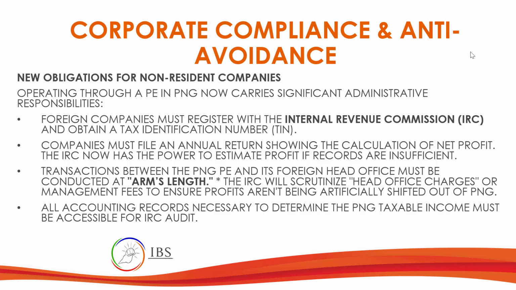Another one is on anti-avoidance. So new obligation for non-resident companies, if they have permanent establishment here, their administrative responsibilities will be: foreign companies must register with IRC and obtain a tax identification number. So automatically they will need to have that tax identification number. Companies must file an annual return showing the calculation of net profit. The IRC now has the power to estimate profits if records are insufficient. So if they are unable to provide proper or sufficient documentation, IRC will be able to estimate the profit.